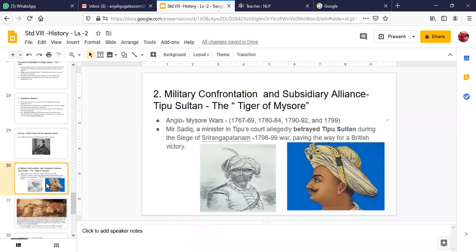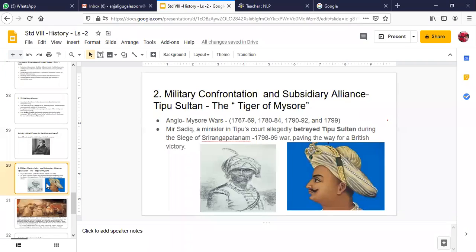So after the death of Tipu Sultan, after the Tiger of Mysore died, they acquired half of the territory of the kingdom of Mysore. The rest of the territory was given to the Nizam of Hyderabad. How? In the subsidiary alliance. That is why in this particular slide I am mentioning military confrontation by Tipu Sultan, and later on after his death his entire kingdom was taken over by the British. Half was taken by the East India Company, and because the Nizam of Hyderabad and the Marathas also joined hands with them, some of the territory was given to the Nizam of Hyderabad in this treaty.